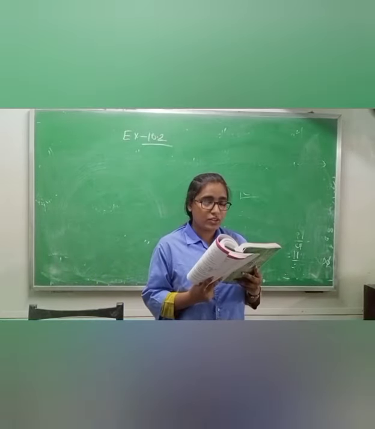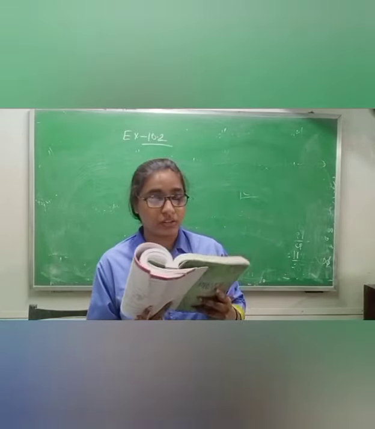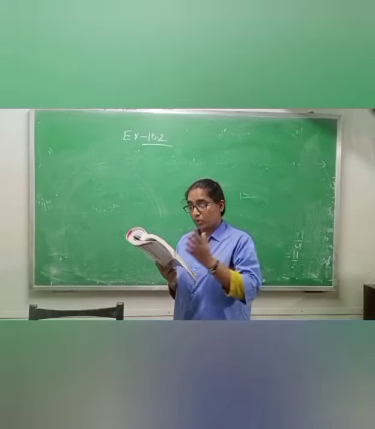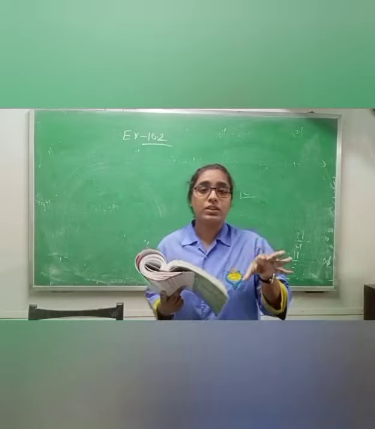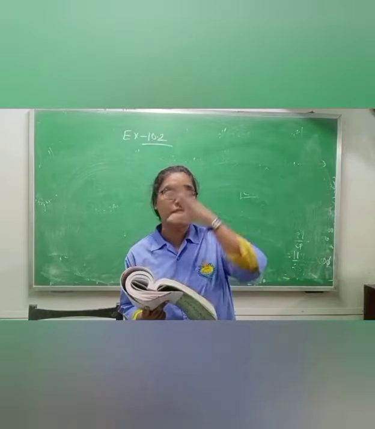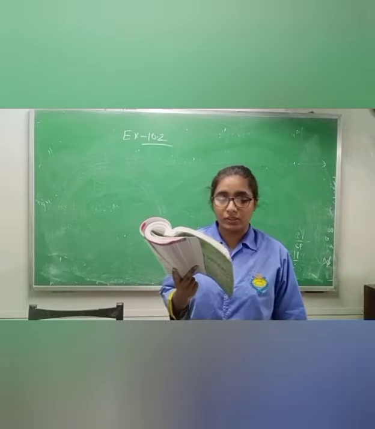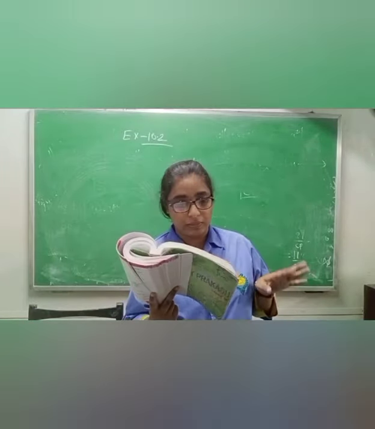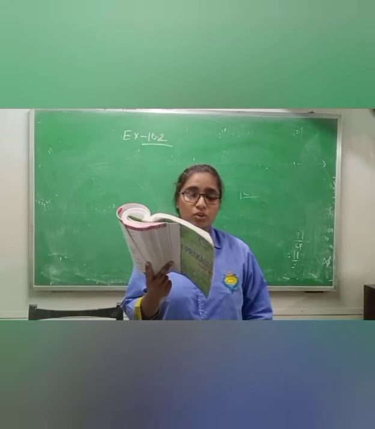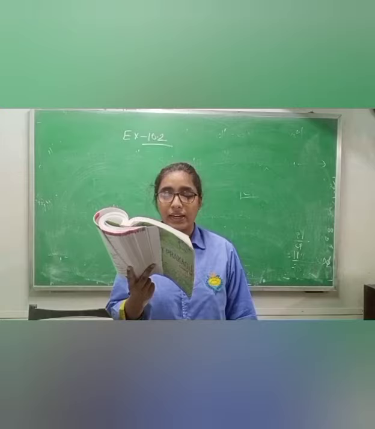Now if a bag reaches to buyer through producer, means first it is made by producer, then it is going to wholesaler, then it is going to retailer and then it is going to buyer. Okay, means 4 persons are there. Now if a bag reaches to buyer through producer, wholesaler and retailer, then let us find out the answer of the following question.